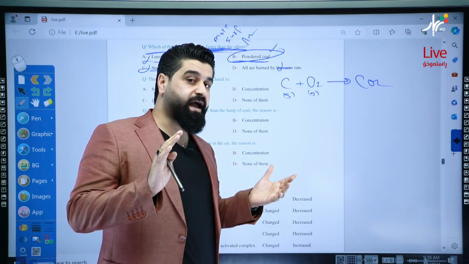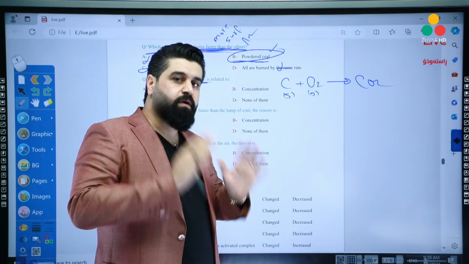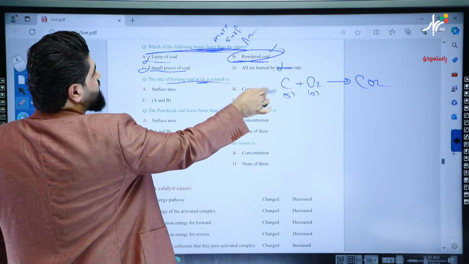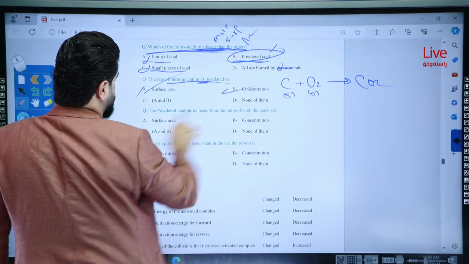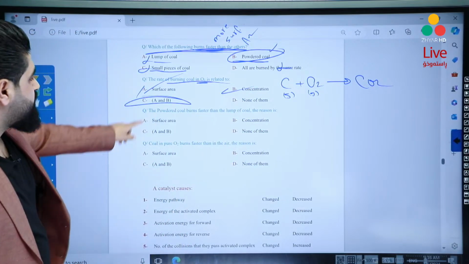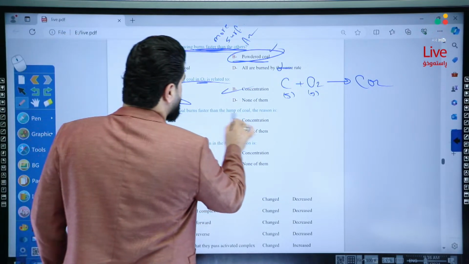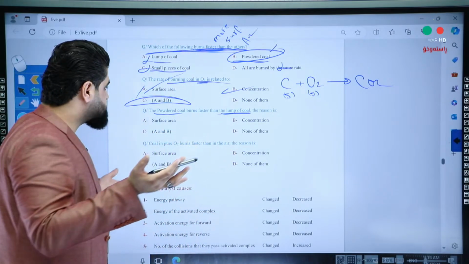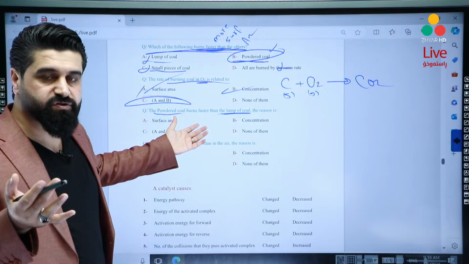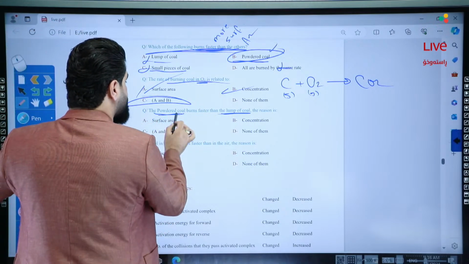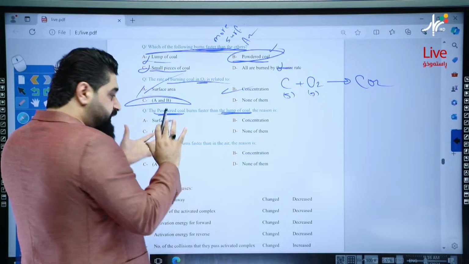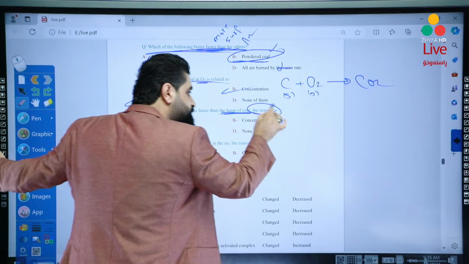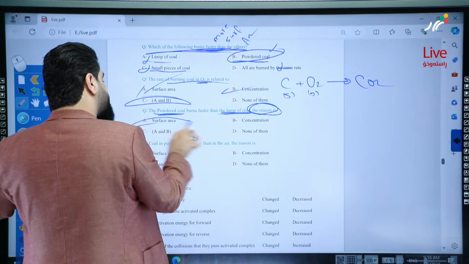But for the homogeneous reaction, only concentration will affect. So the rate of reaction can be affected by surface area and concentration, both of them. The powdered coal compared to the lump of coal: they have the same source of burning, which is nothing mentioned, but their surface area changed. Powdered related to the lump means their surface areas changed. That means the reaction rate, in this case, is related to only surface area.